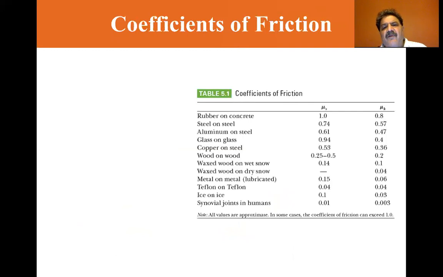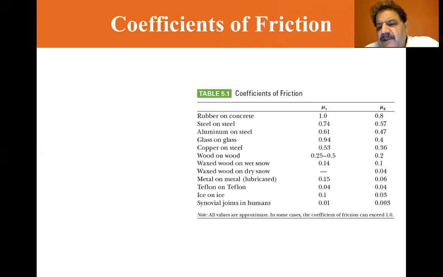Here we have coefficients of friction, rubber on concrete, and you'll notice in these, I think without exception, the coefficient of static friction is always greater than the coefficient of kinetic friction. The only time it seems they're equal is Teflon on Teflon if you look at the slides, but in every other case the coefficient of static friction is greater than the coefficient of kinetic friction.